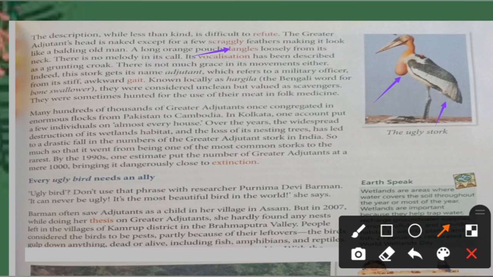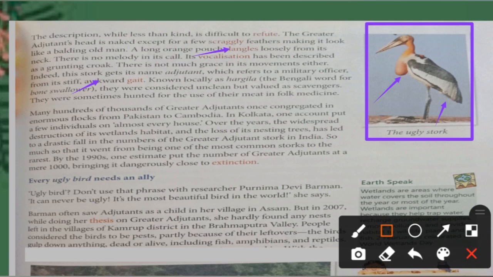So, indeed, this stork gets its name adjutant. Why adjutant? Looking at it, you can see how it looks. It is standing very straight, like an assistant. Suppose a military officer is moving forward, and at the back are the helpers or assistants.